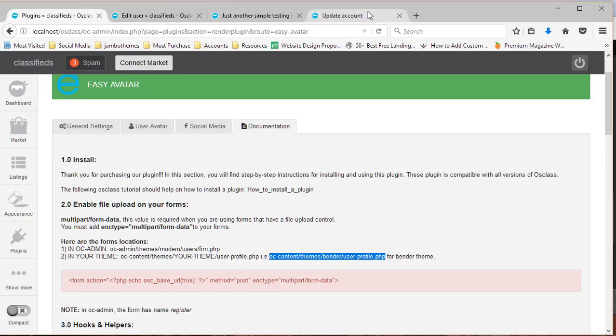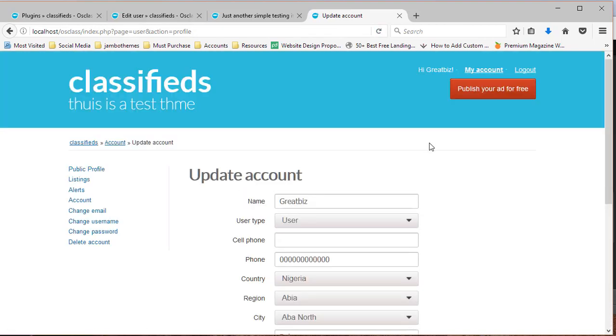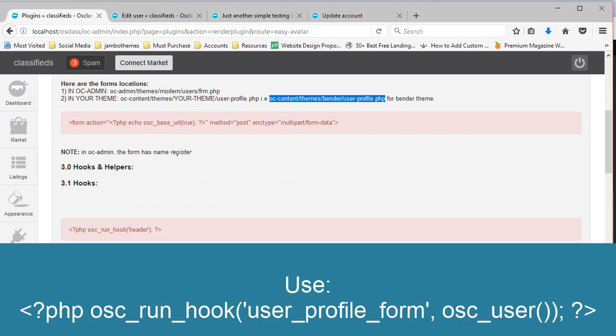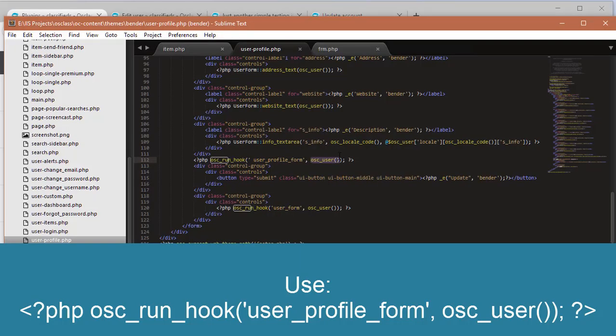So when I reload this page, wow, something is happening that I don't understand. Why? Let me try and solve it. Let me try and see what's causing that problem.